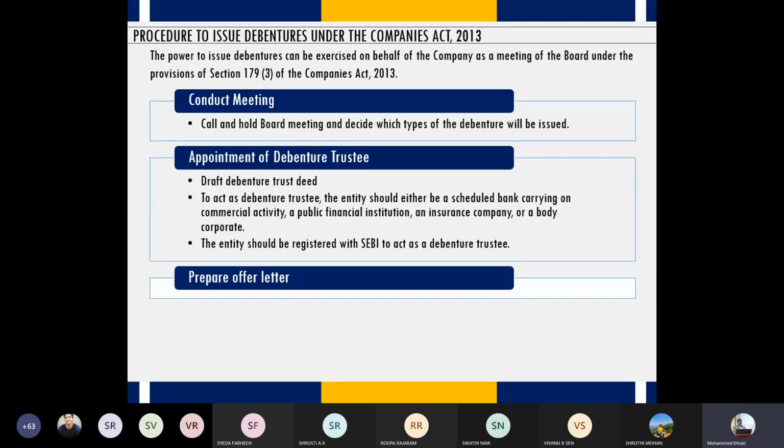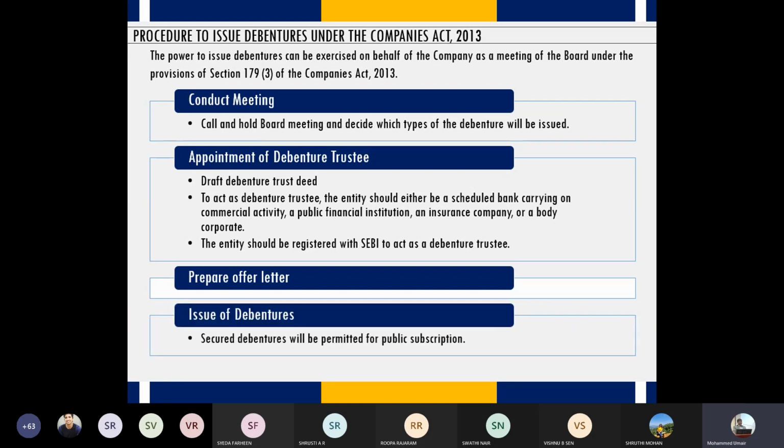So once I appoint trustees, then I have to prepare an offer letter and invite the public. In case I'm issuing shares, sorry, debentures to the public, then I have to invite the public to subscribe for the debentures. And finally, the debentures are issued to the public. So this is the basic protocol for any kind of strategic decision.